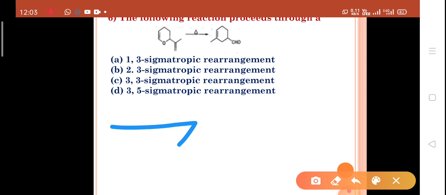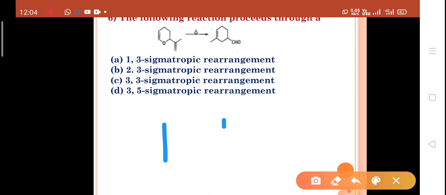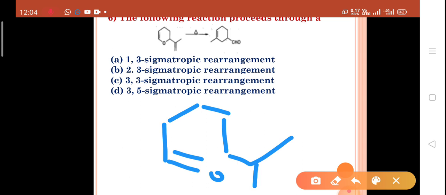So if it undergoes 3,3, so it will be, if I draw, 1, 2, 3, 1, 2, 3.